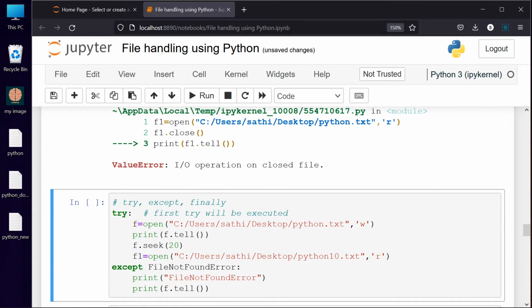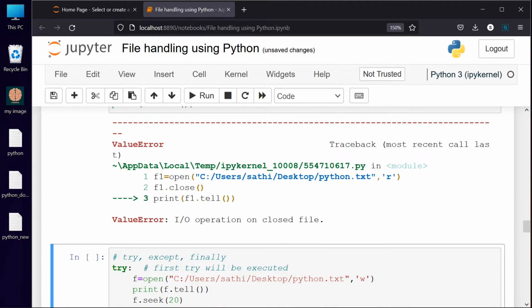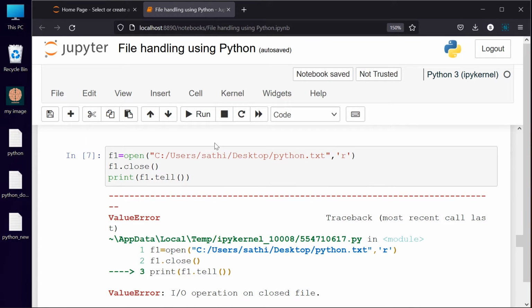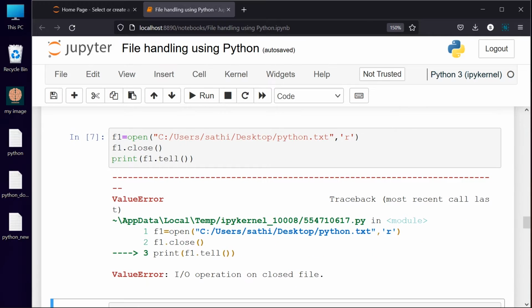So we have these kinds of errors. We have a few other errors also, but as far as understanding is concerned, this is more than sufficient. But if you have these errors and you don't want to stop those operations which have already been done or which have to be done at a later point of time.